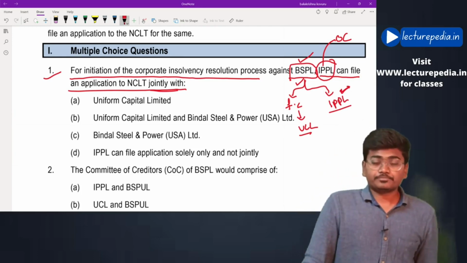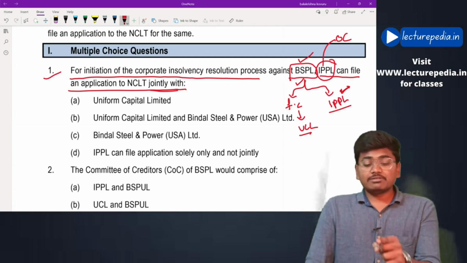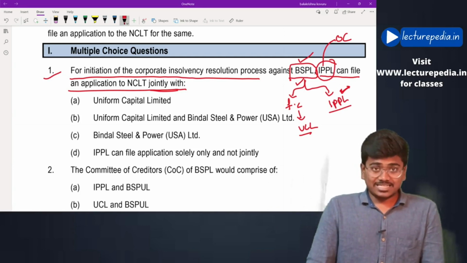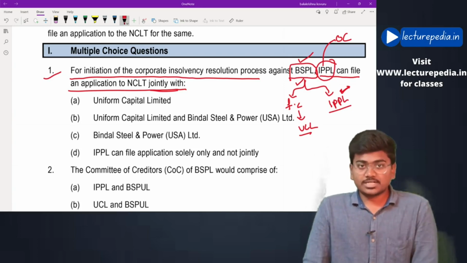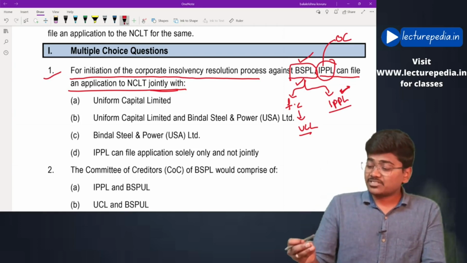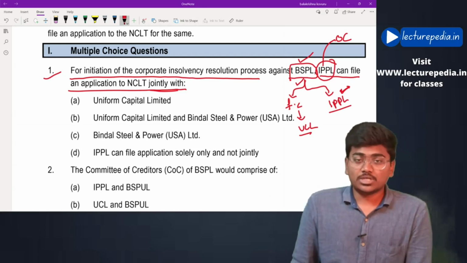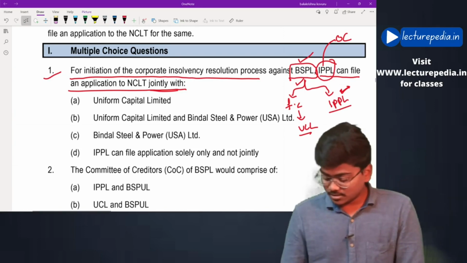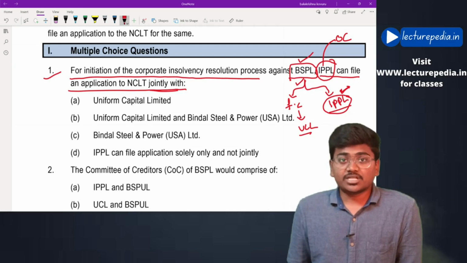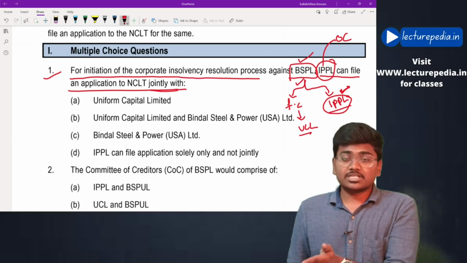If you see, a financial creditor either himself or jointly with other financial creditors can initiate CIRP, or an operational creditor either himself or jointly with other operational creditors can initiate CIRP. But an operational creditor and a financial creditor jointly cannot file an application to NCLT. Thereby, only the operational creditor IPPL has to file the application by itself, not jointly with the financial creditor.